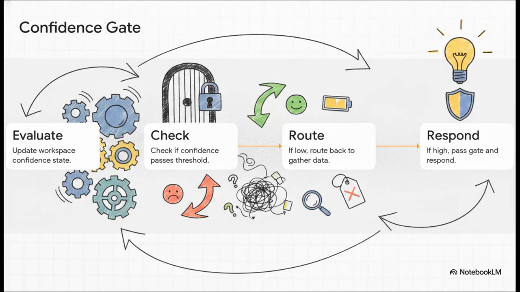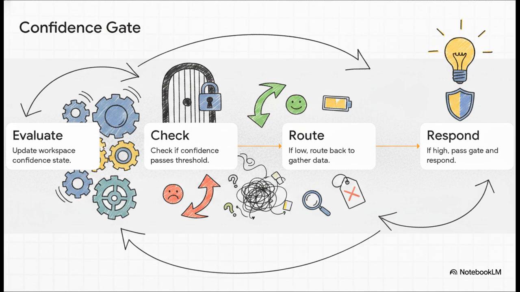Within this loop, we have a non-negotiable safeguard, the confidence gate. Think of it like a strict bouncer at a club. Step 1. Evaluation updates the confidence score in the workspace. Step 2. The attention module checks that score. Step 3. If confidence is too low, you don't get in. The system is explicitly forbidden from responding to the user and gets sent back to gather more data. Step 4. Only if confidence is high enough does it pass the gate. This is absolutely crucial. It structurally prevents the agent from presenting a hallucination as a fact.